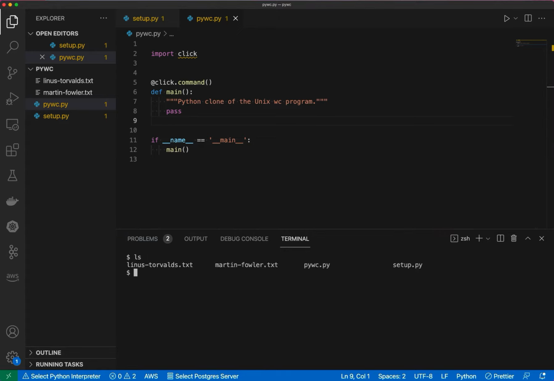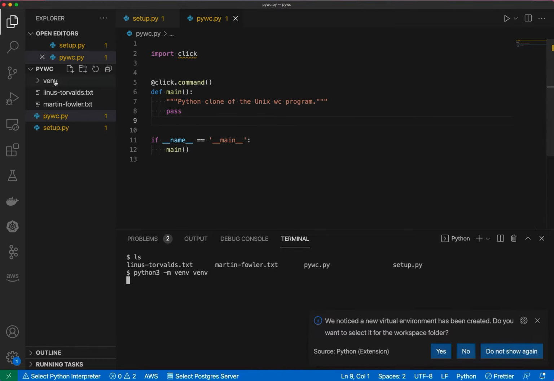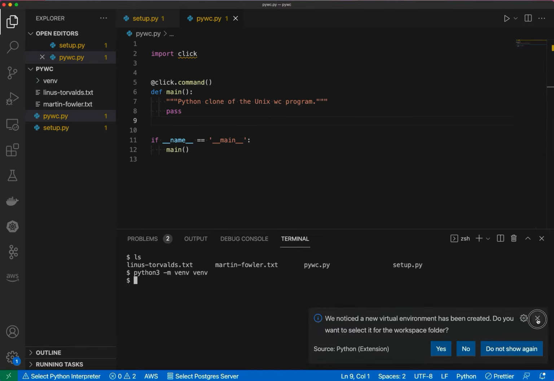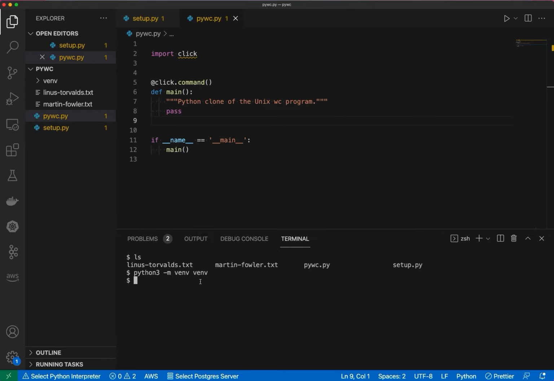All right, so I'm down here in the same directory as my setup.py file that we just created. And so what I'll do is I'm going to create a Python-based virtual environment. So python3 -m venv. So that created a new Python virtual environment named venv here, which means I'm going to have an isolated version of Python sitting in there. And then I will activate this with a source venv/bin/activate. And then I will pip install this installable program like so. So pip install -e for an editable mode. So that means I can make updates and I don't have to reinstall. And then I want it to install what's in the current directory, so period.